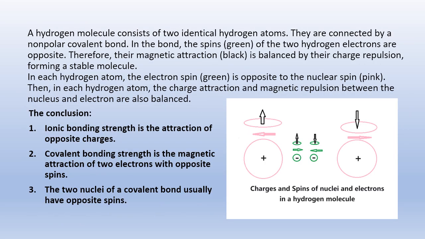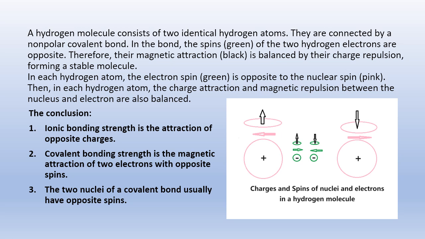A hydrogen molecule consists of two identical hydrogen atoms. They are connected by a nonpolar covalent bond. In the bond, the spins, green, of the two hydrogen electrons are opposite. Therefore, their magnetic attraction, black, is balanced by their charge repulsion, forming a stable molecule.